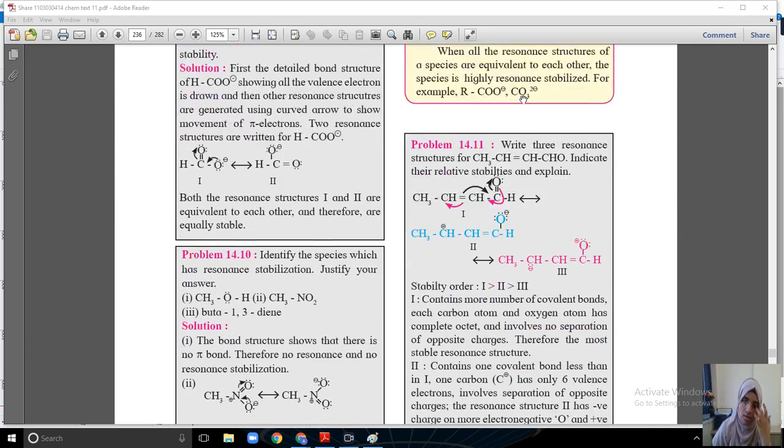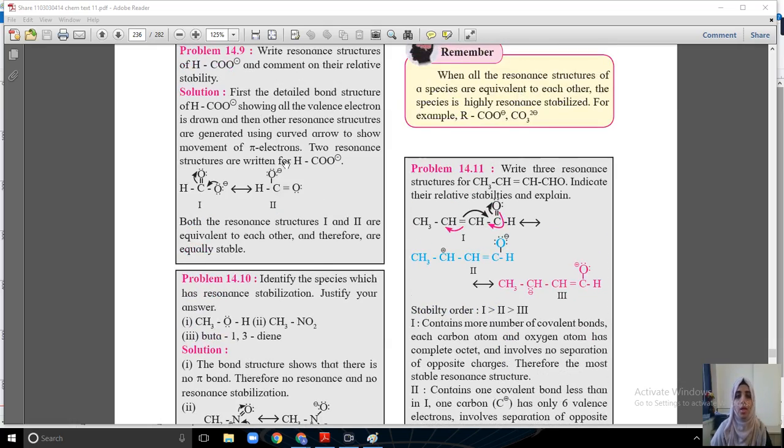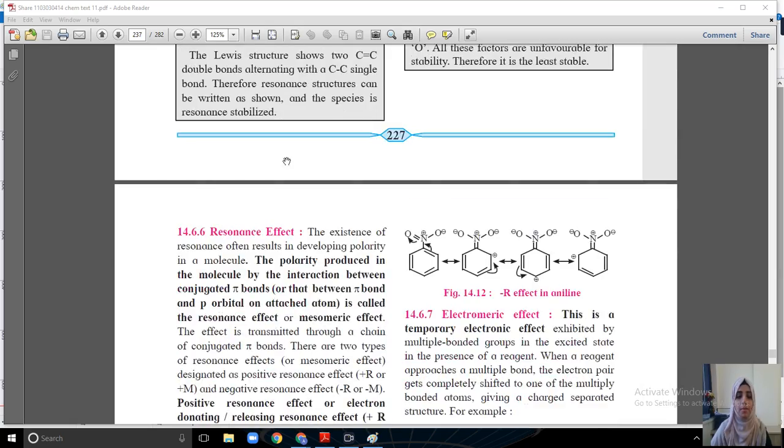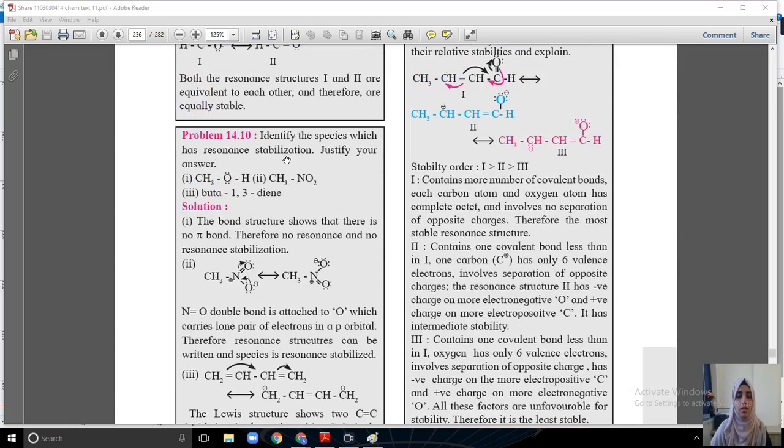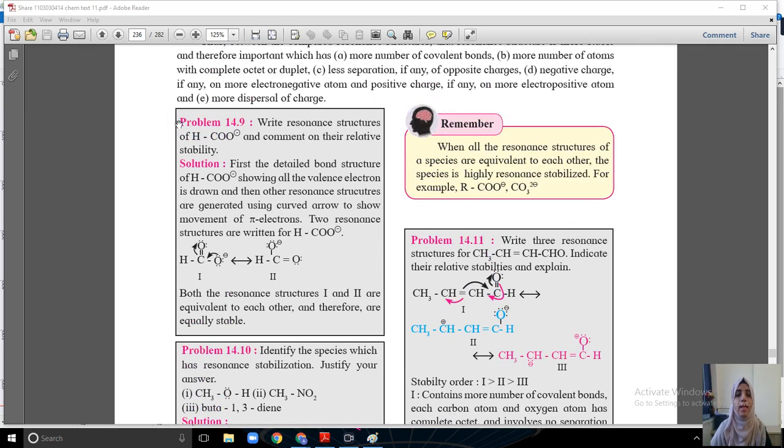Okay, so in structure first, please solve this example. I will take this one, 14.9. Write the resonance structures of HCOO minus and comment on their relative stability.